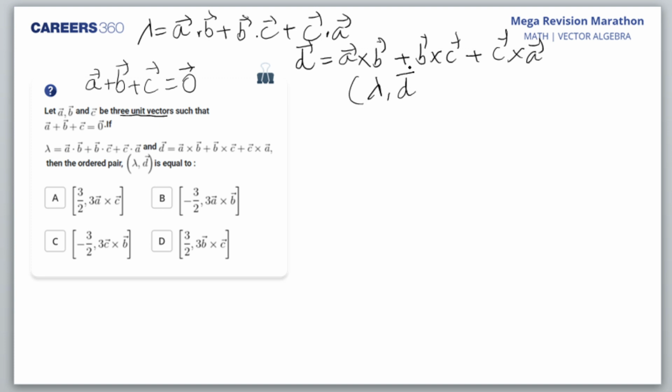Lambda comma D. So you need to go ahead with it.